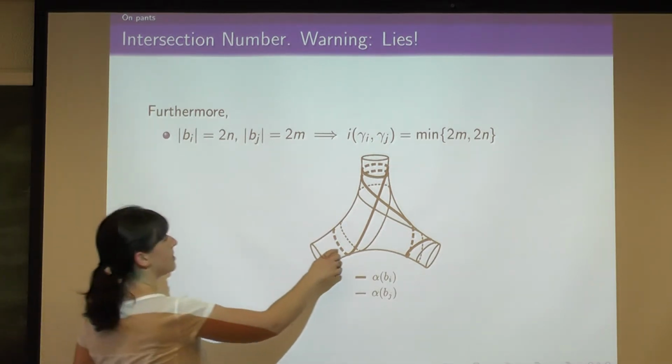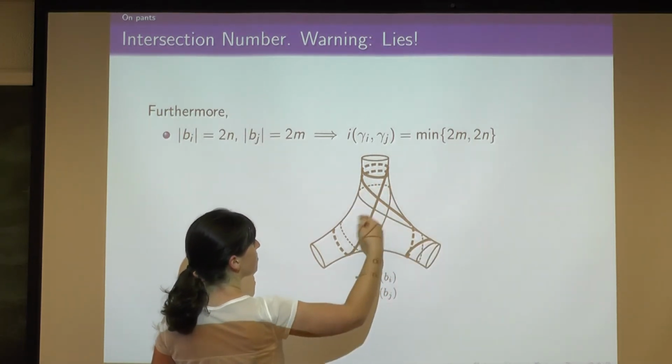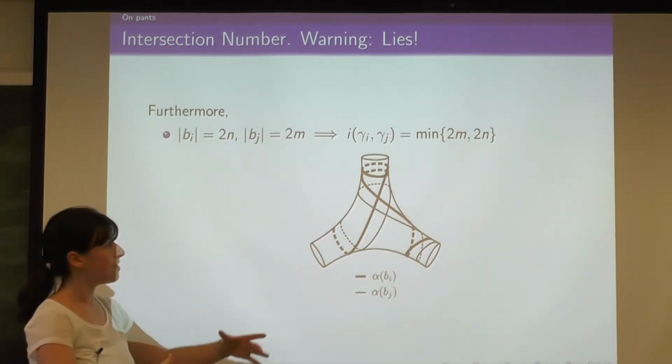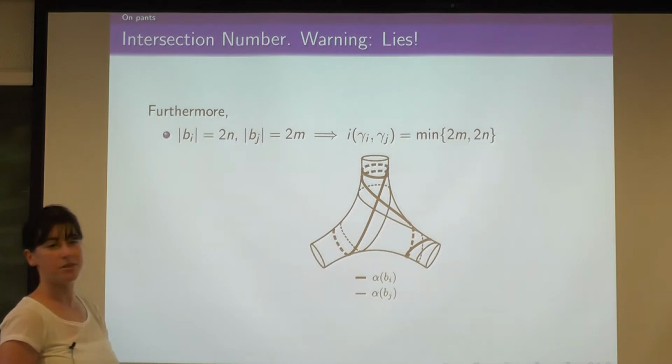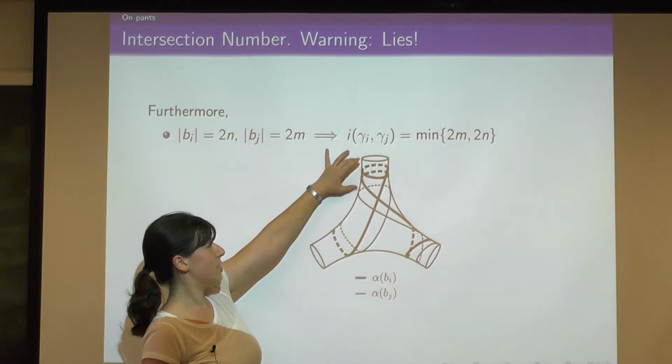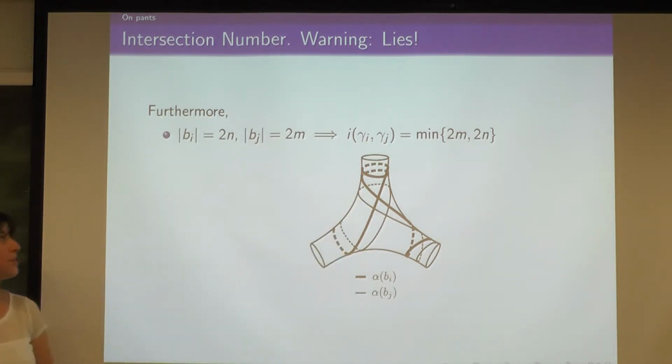So if this guy winds around sort of, I don't know, 4 half twists, and this one has 2 half twists, then you can arrange them only so much, but they still have to have these 2 self-intersections. You can arrange the guy with more self-intersections above the guy with fewer, so you get a minimum, but you still get sort of the same number of intersections as the smaller guy has half twists. Okay, so somehow this interaction between these twists is mirrored in the surface case, where you get some interaction between sequences of simple arcs.